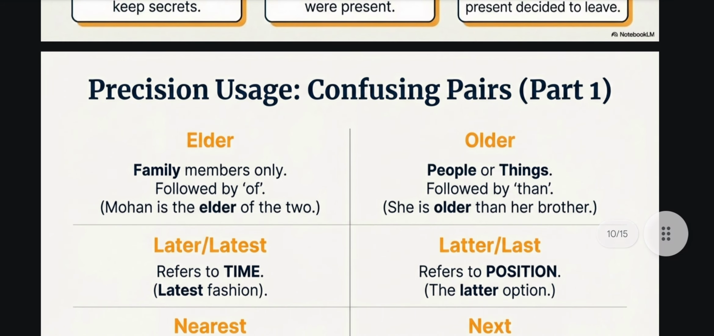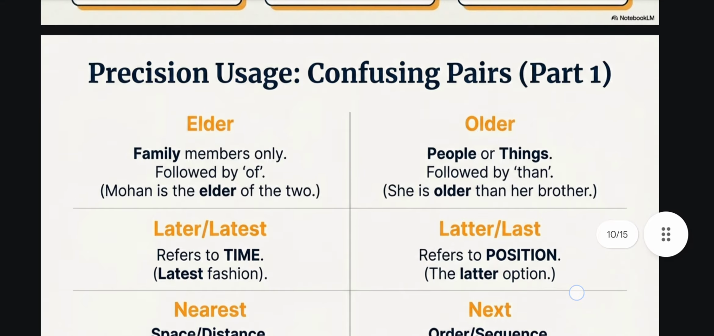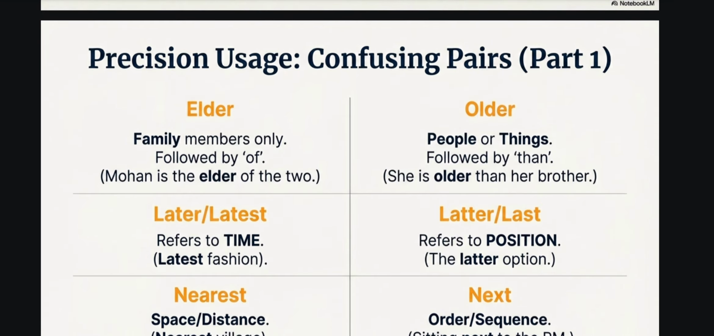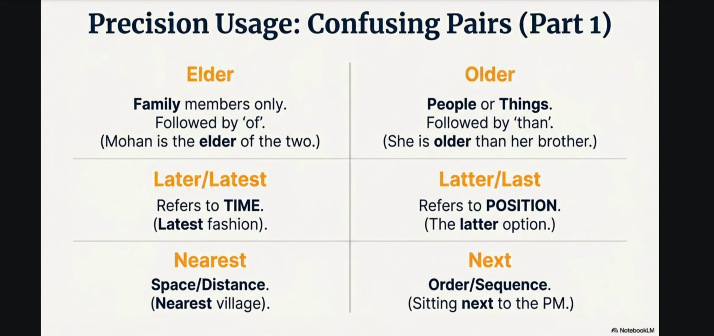Precision uses, confusing pairs. Elder is for family members only: Mohan is the elder of the two. Later, latest refer to time: latest fashion. Nearest refers to space, distance: nearest village. Older is for a pupil or thing, followed by than: she is older than her brother. Older के साथ than लगेगा. Later, last refer to position. Next refers to order, sequence: sitting next to the PM.